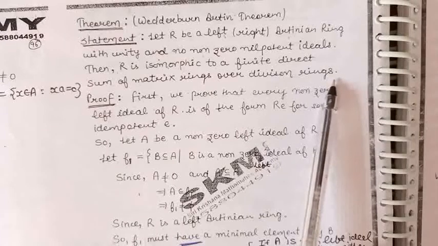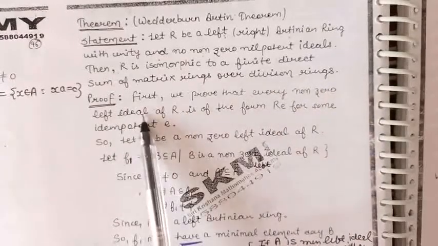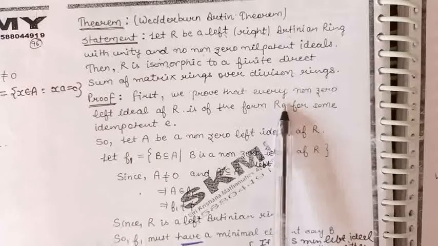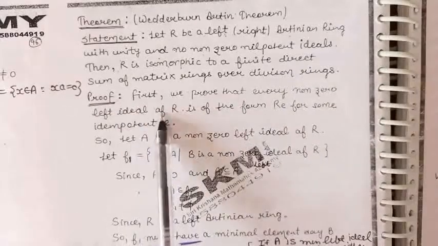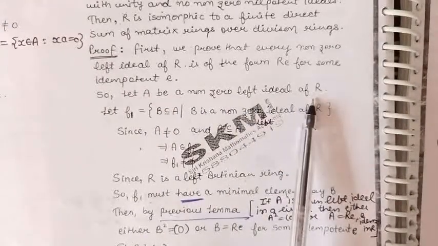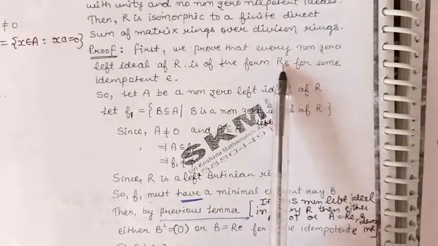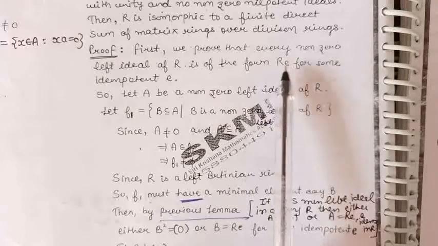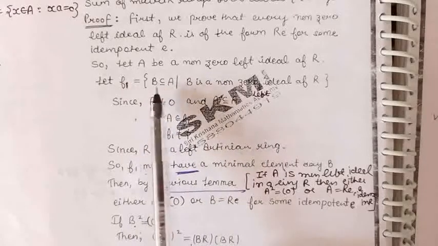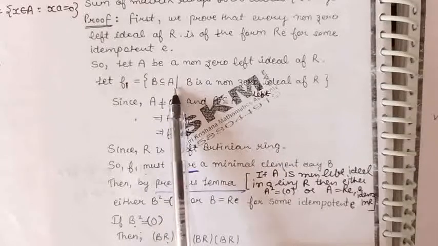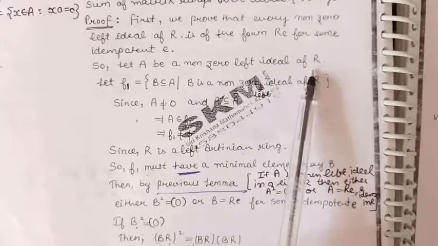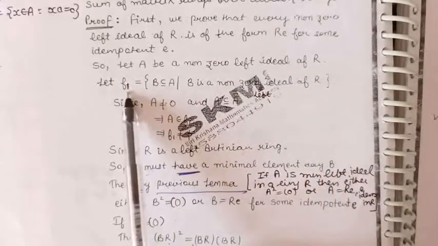So in this theorem, the first step is to prove that every non-zero left ideal of the ring R is of the form Re, where e is some idempotent in the ring R. So let us take a non-zero left ideal of R. We have taken A to be a non-zero left ideal of the ring R. We claim that A is of the form Re, where e is an idempotent in the ring R. To prove this, let us consider a family F1, the family of all those B which are contained in A, and B is a non-zero left ideal of R. Now because A is a non-zero left ideal of R, A will belong to this family F1.